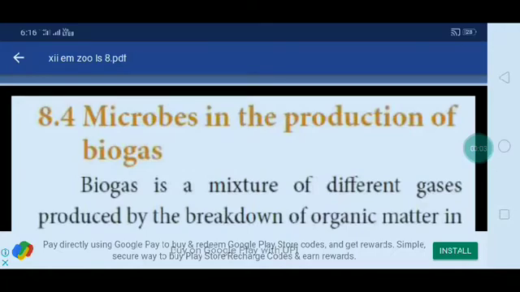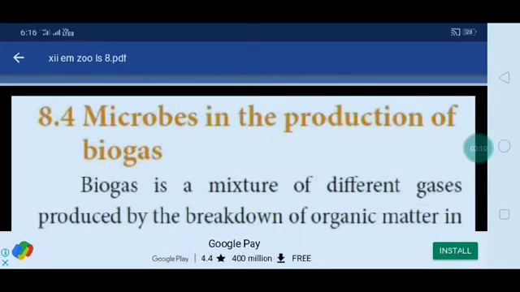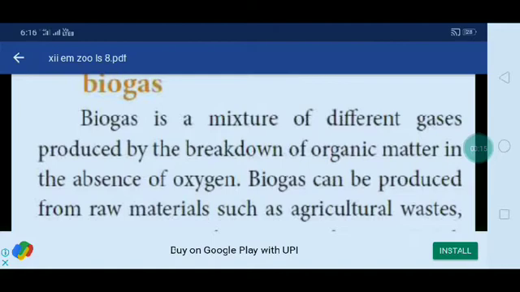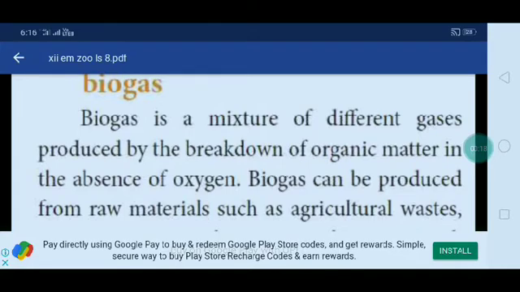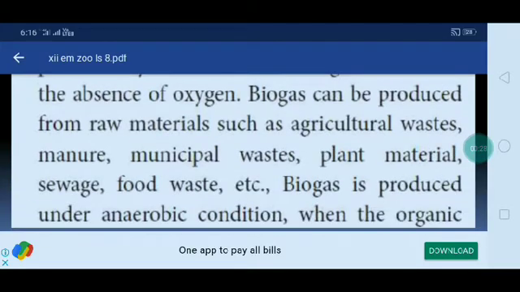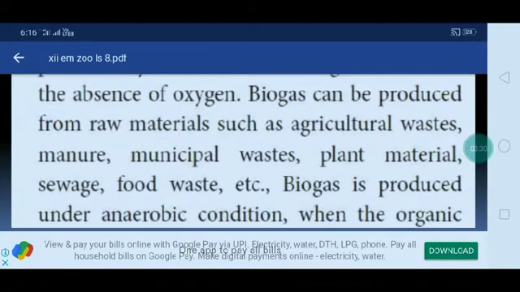Okay, good morning, students. Today we are going to see the microbes in the production of biogas. In biogas production, how are the microbes used? Biogas is a mixture of different gases, mostly produced by the breakdown of organic matter in the absence of oxygen, that is, anaerobic condition. Biogas can be produced from raw materials such as agriculture wastes, manure, municipal wastes, plant material, sewage, food